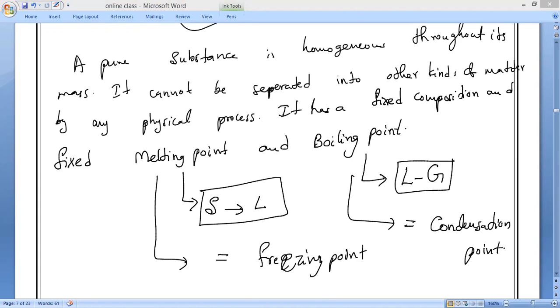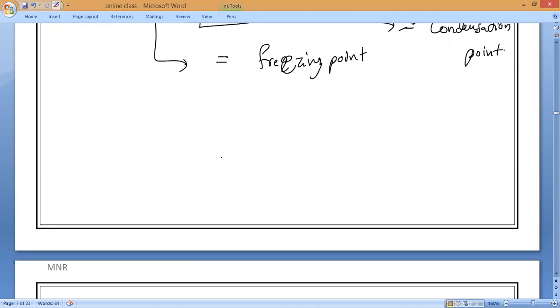Now pure substances is over. Now let us go to impure substances. What does impure substance mean? Example: a mixture, soil.